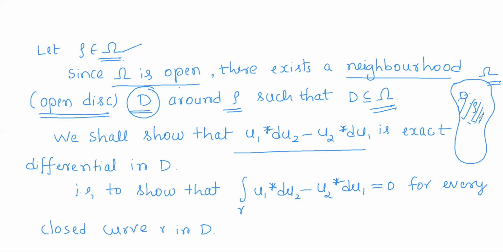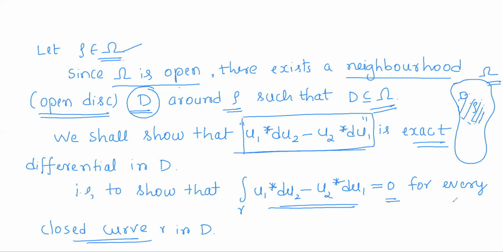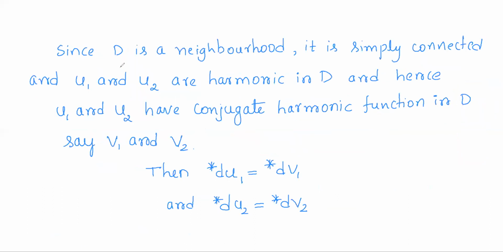Now recall a result. To prove some differential is exact, it is enough to prove its integral is 0 for every closed curve. So to prove u1 star du2 minus u2 star du1 is an exact differential, we shall prove that its integral is 0 for every closed curve gamma in D. Since D is a neighborhood, all neighborhoods are simply connected regions.